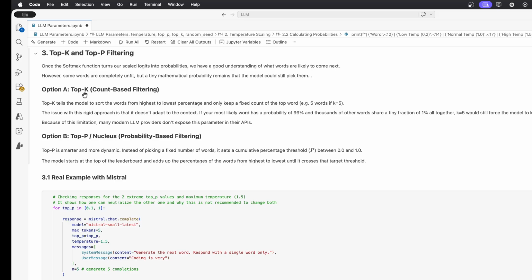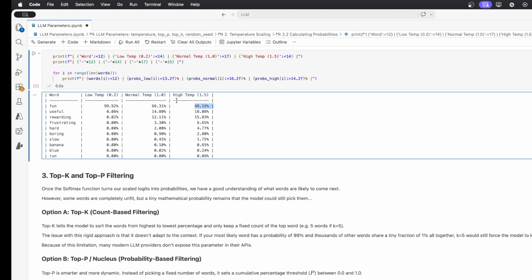So in option A, top K, it's very simple. K is a number of words that you want to keep, and you are going through the sorted list from the most likely to the least likely. So if K is 5, it means that you will pick the 5 most likely words. So I will maybe not take this low temperature because we don't even see if they are more than 0%. But with high temperature, here you will pick, for example, so actually they are all sorted, but you will pick fun, useful, rewarding, frustrating, and hard because you say that K is equal to 5. So these are your 5 most likely words in the order of probabilities.